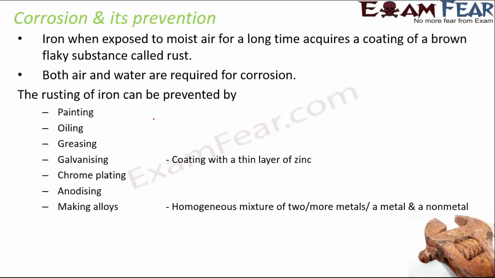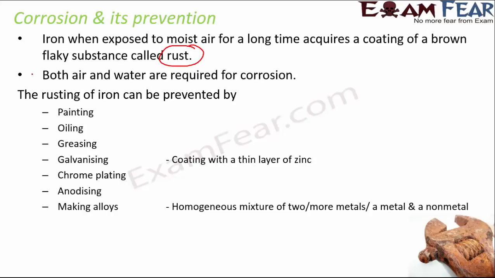Now let's quickly talk about corrosion and its prevention. Sometimes you get questions like this: what is corrosion? Have you observed that any substance which is made up of iron, when you keep it in open, exposed to air, exposed to water for a long time, what happens? It gets coated with a brown colored layer. For example, in this picture you can see that, right? It loses its shine and gets coated with a brown flaky substance, and that flaky substance is called rust, and this entire process is corrosion.